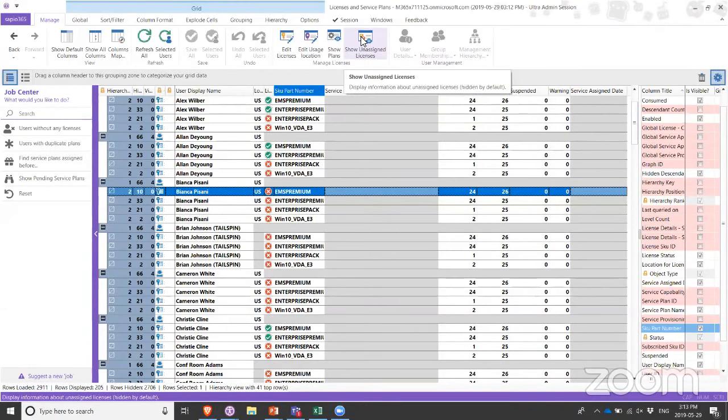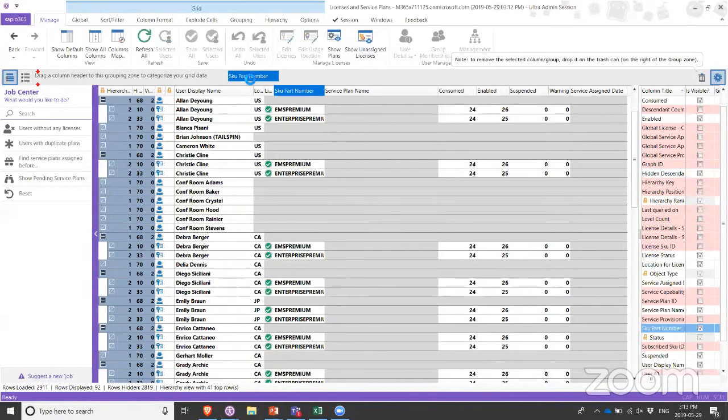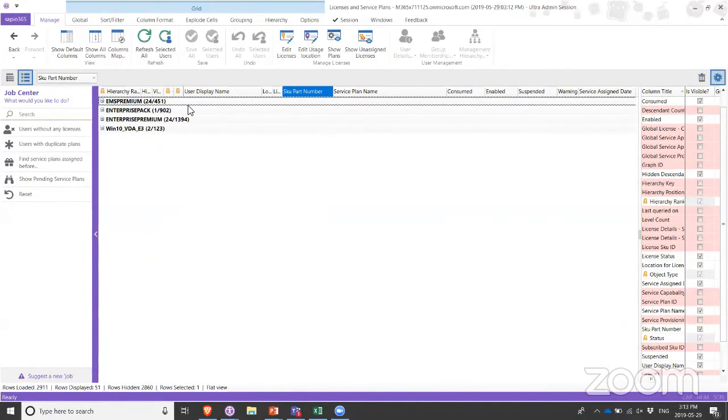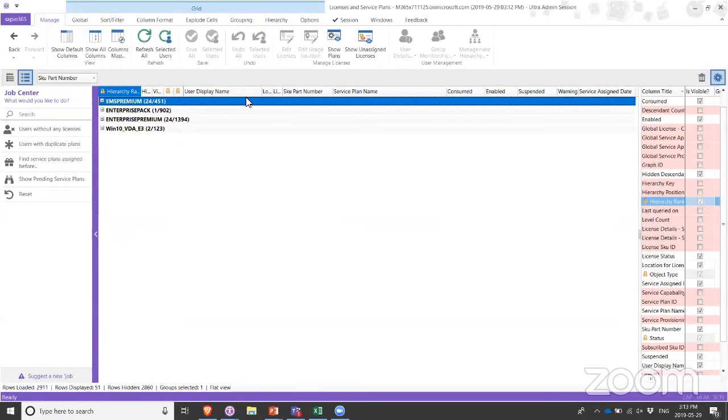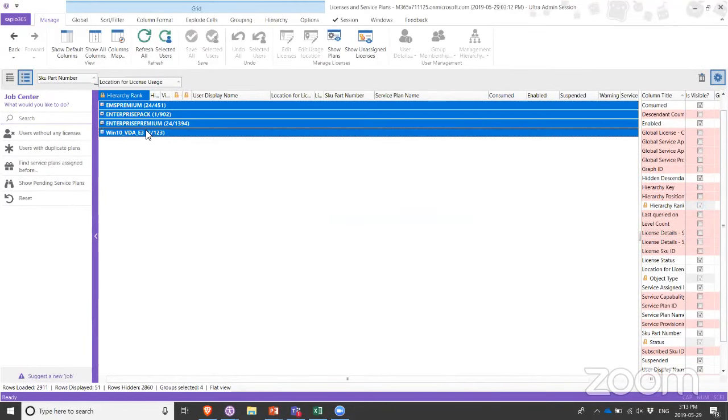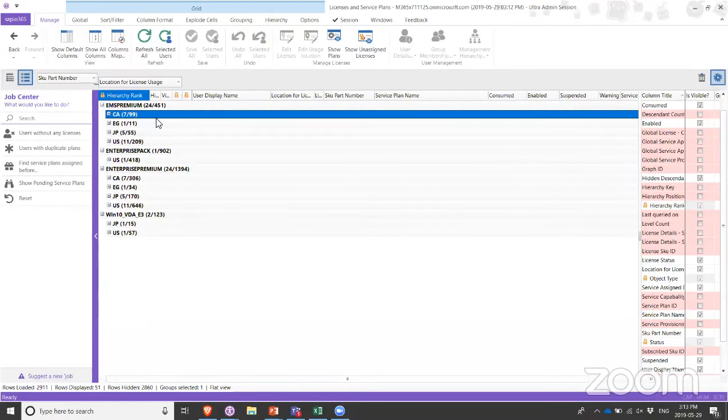All right, now what we could also do is quickly grab the SKU part number column, and look at it by the licenses that we have assigned to people. So this is something we've already seen. And in fact, with the grouping mechanism, we can use as many layers of groupings as we want to. So what I'm doing right now is taking a look at what is the license use location. So I've got all of my licenses, and I can see how many of those licenses are being used in the different countries where my company is present.